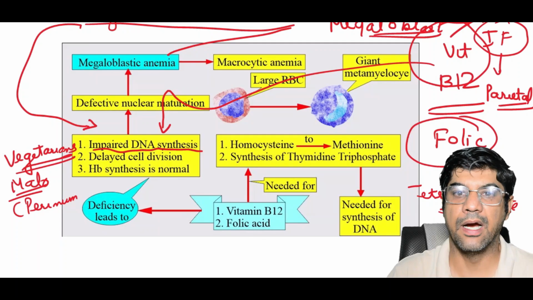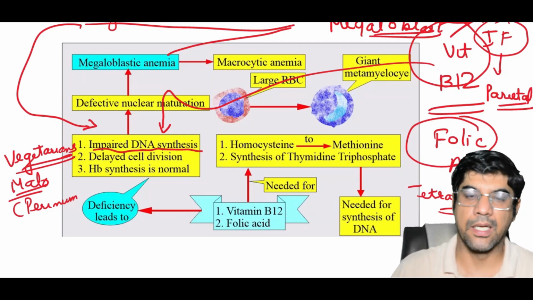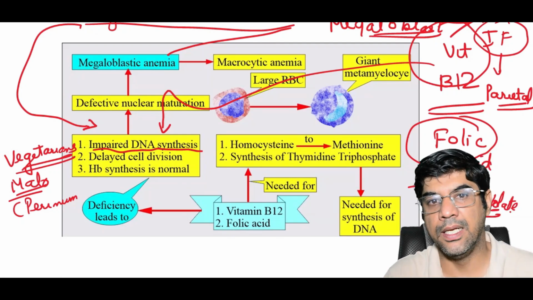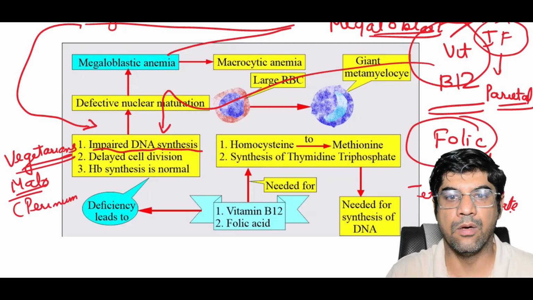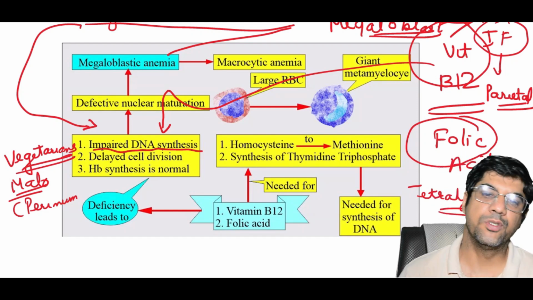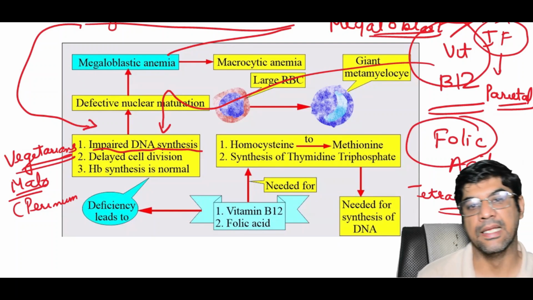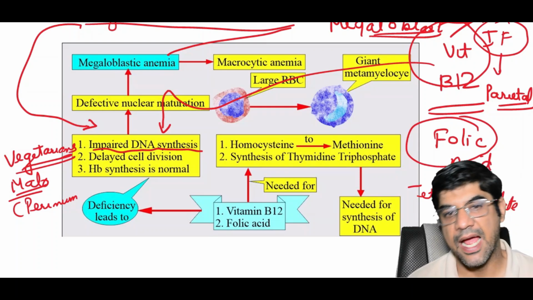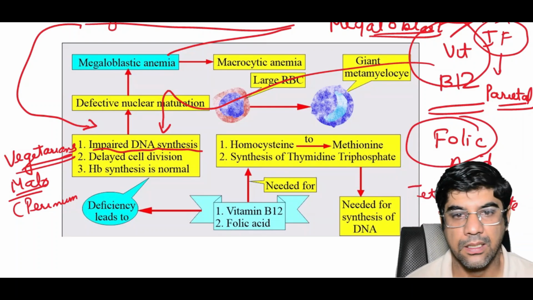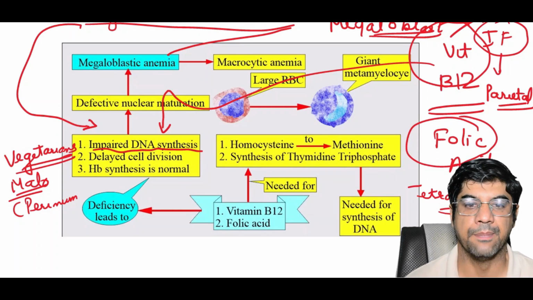Now, vitamin B12 supplements can be given either orally or intramuscularly depending upon the severity and cause of deficiency. Similarly, oral supplements of folic acid can be given. The dietary sources of vitamin B12 are limited to animal-derived foods like liver, kidney, meat, fish, eggs, cheese and milk. So vitamin B12 absorption involves several steps.